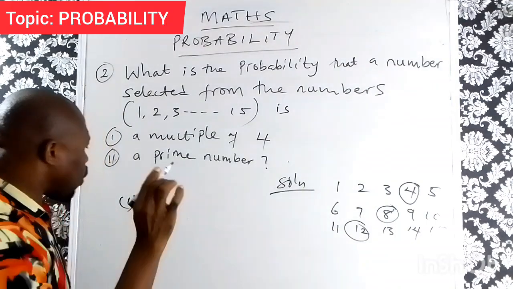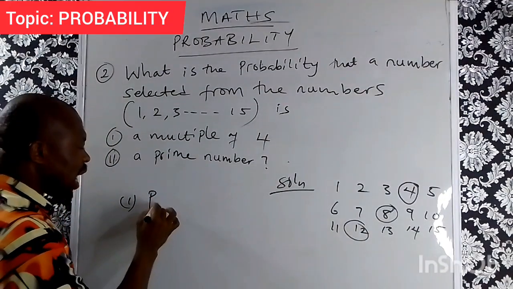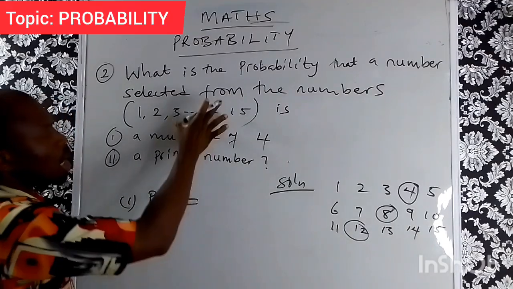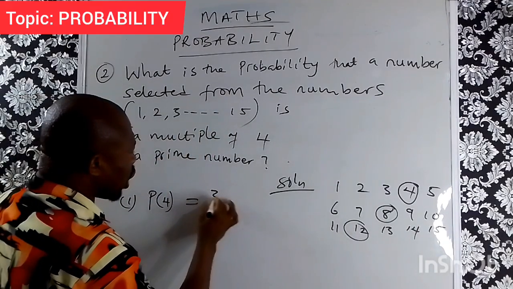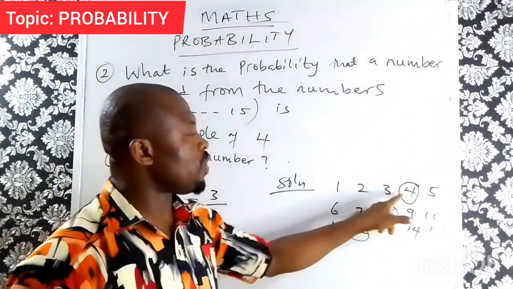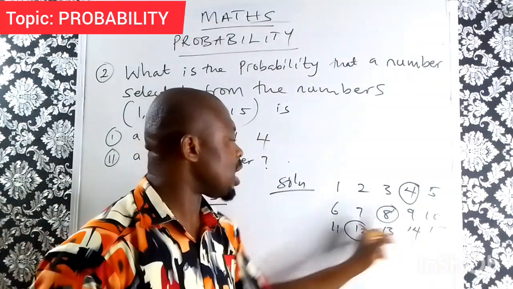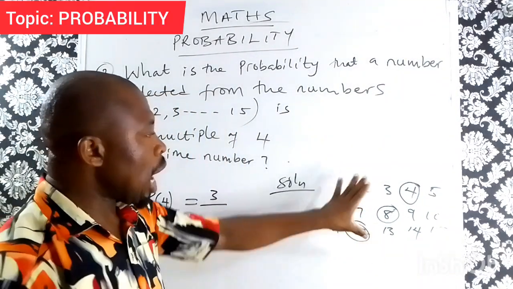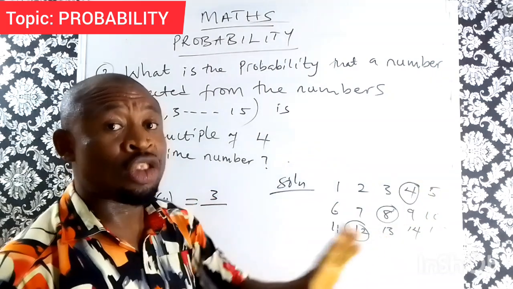Therefore, the probability of selecting a multiple of 4 from this range is 3 all over the total. Now you count how many numbers: 1, 2, 3, up to 15. Remember the rule: expected outcome all over the total.